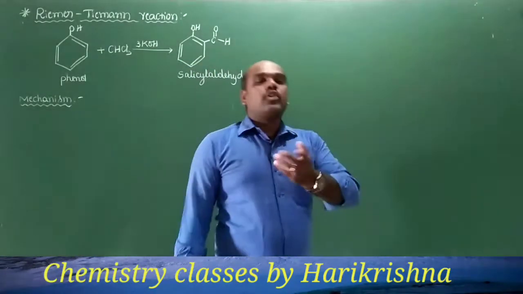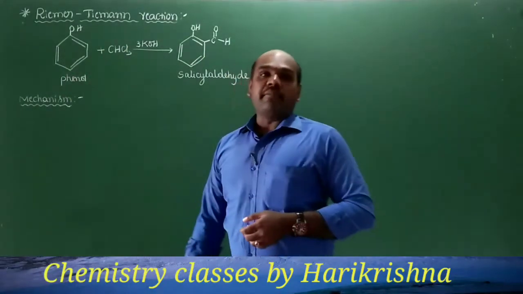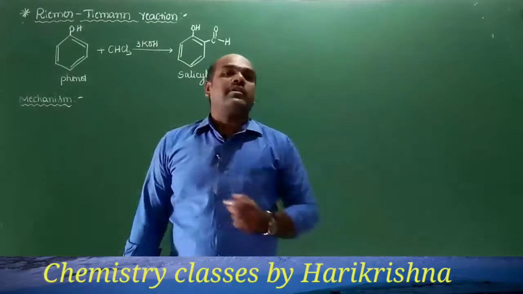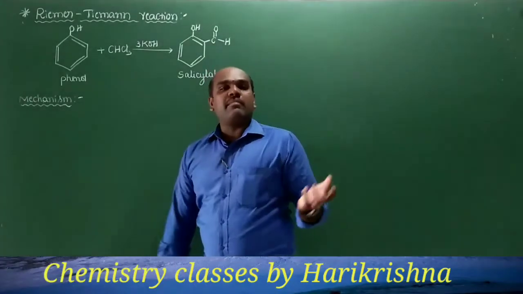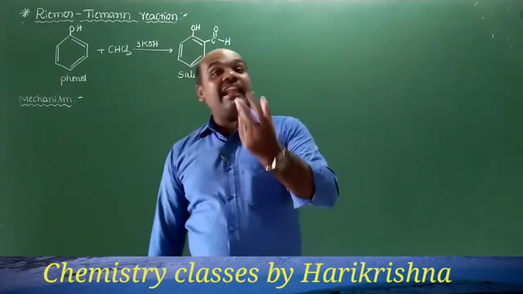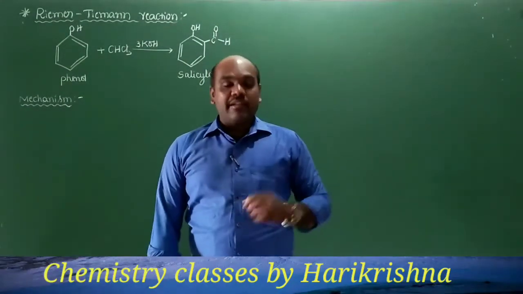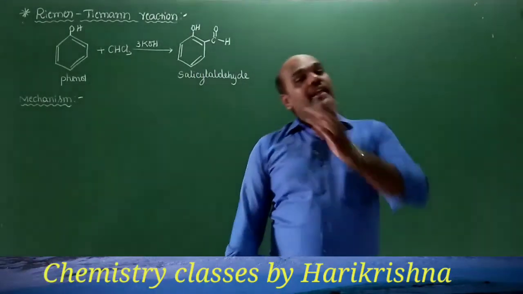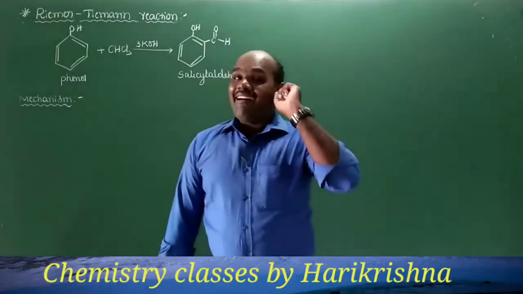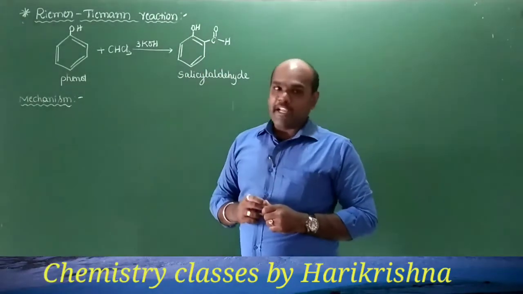Now we shall go to the actual part of this session, that is the mechanism of the Reimer Tiemann reaction. This reaction actually occurs in two important steps, actually three, but we shall explain it in complete detail. As I said, the Reimer Tiemann reaction is an electrophilic substitution reaction. So first the electrophile should get generated, and then that electrophile should attack the benzene ring, preferably at the ortho position, so as to produce the formyl group at the ortho position and get salicylaldehyde as the major product.